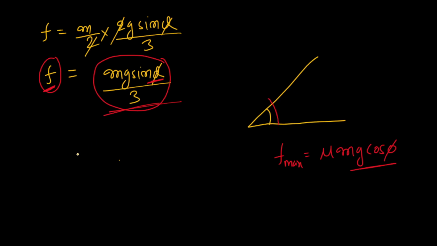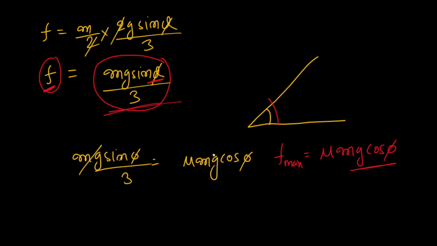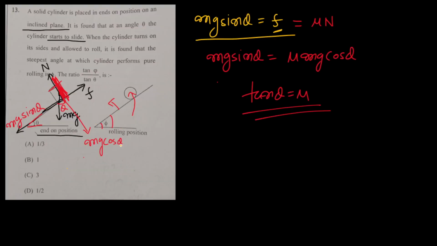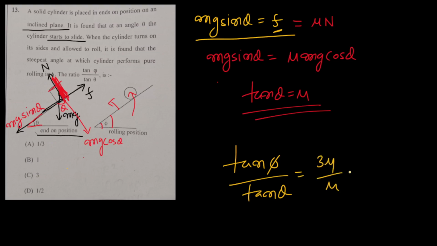चलो अब हम पुट करते हैं यहाँ पे. So mg sin phi by 3, and this is equal to mu mg cos phi. ठीक है, so this we can do. Now mg will get cancelled, and tan phi is equal to how much? This is 3 mu basically. And what ratio do we have to talk about? We have to talk about tan phi by tan theta. So tan phi divided by tan theta will be equal to how much? Tan phi is 3 mu, tan theta is mu, so this is 3. So the answer that we will be getting is 3. So C will be the correct option.